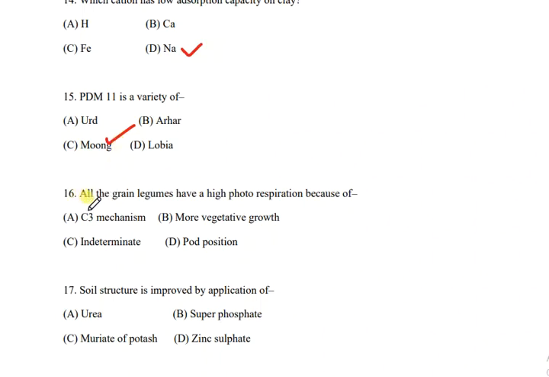Then moving forward to question number 16. All the grain legumes have a high photorespiration because of, and the options are C3 mechanism, more vegetative growth, indeterminate growth, or pod position. And the correct answer is C3 mechanism, that is option A.